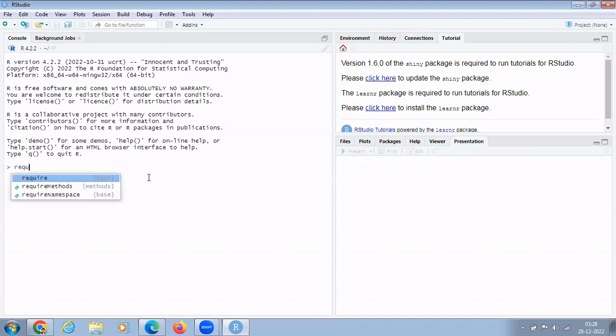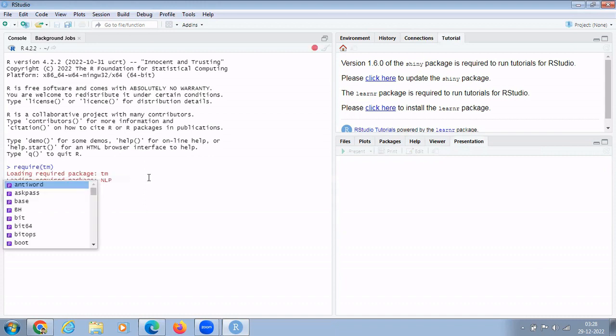I will call it by using the command require, and the text mining package, that is tm. You can see it has been loaded. Along with that, it has also loaded another package, NLP, that is natural language processing.